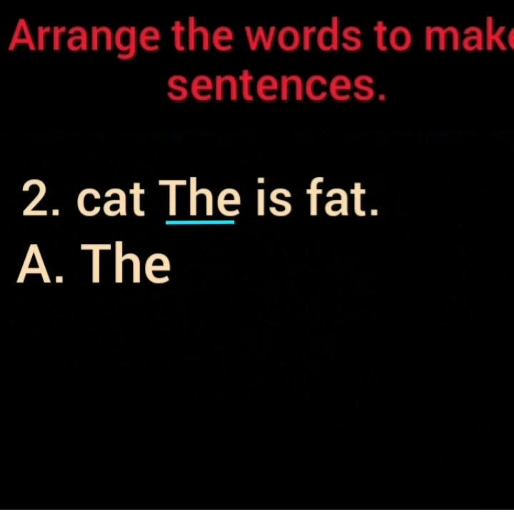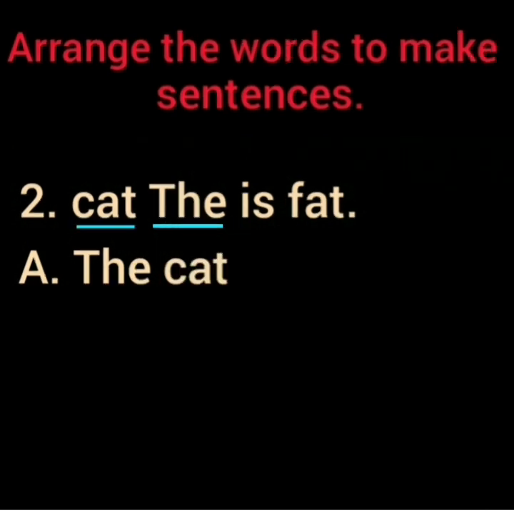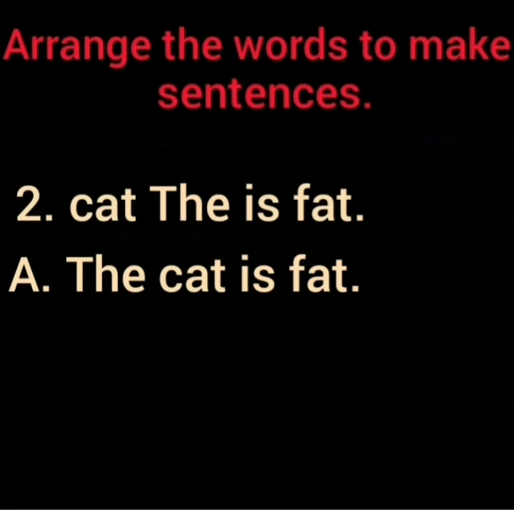Now tell me what will come after The? The fat? No. The is? No. The cat? Yes. So we will write The cat. Then what will come after that? Yes, the cat is fat.